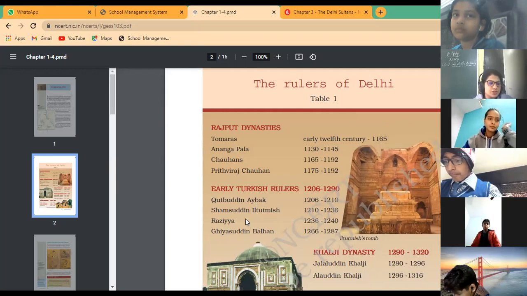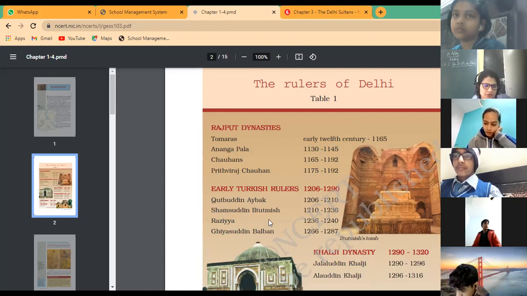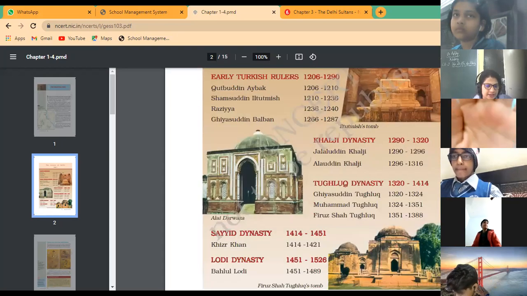Now after him, who succeeded Qutbuddin Aibak? His slave, Shamsuddin Iltutmish. After Qutbuddin Aibak, he declared Shamsuddin Iltutmish as the ruler of Delhi. Now Shamsuddin Iltutmish's daughter became the ruler. Then after that Ghiyasuddin Balban held the reign of Delhi.